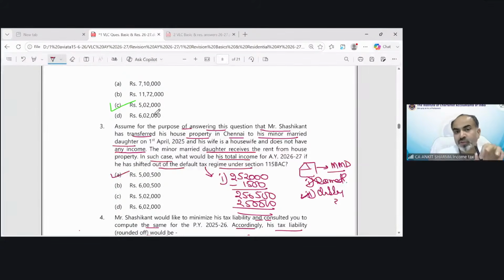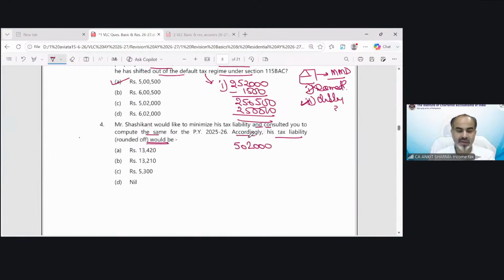So point number 4 is going to be solved on the basis of this income, 5,02,000. To minimize his tax liability, we have to find out the taxability under default tax regime as well as under optional tax regime. So can you calculate the tax liability under both the regimes in this question, starting with the default tax regime? This I can expect from you, because it is a very simple question.